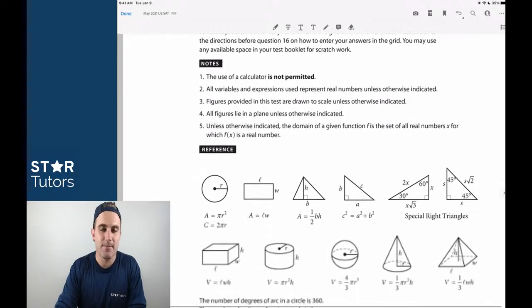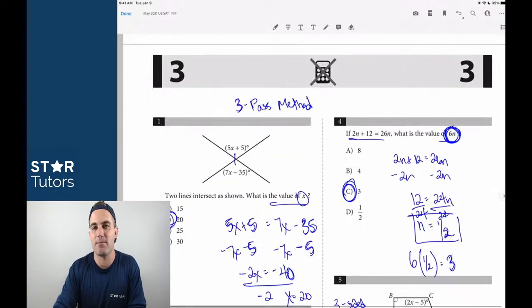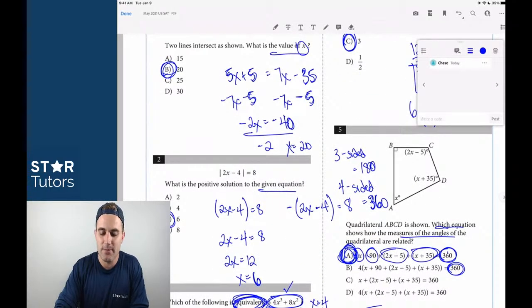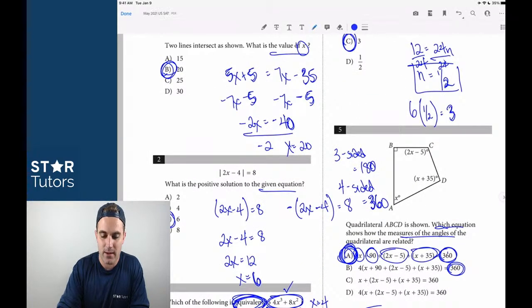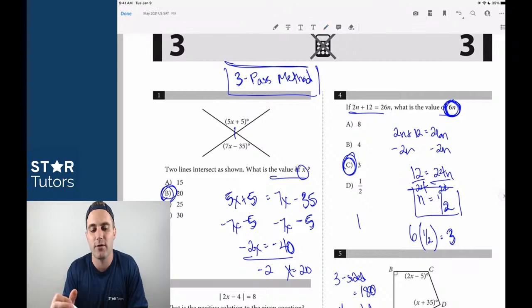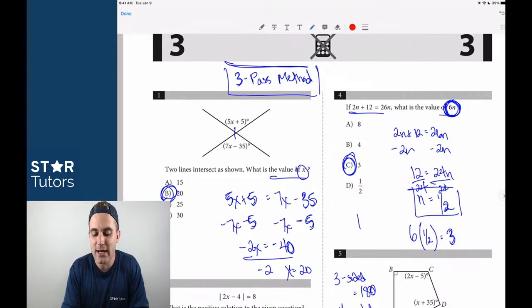That's the best thing that I can possibly reiterate as we go through this, and that's really what this 3-pass method is all about. This whole 3-pass idea is about questions like skipping 19 and knowing what you're good at and knowing what you're bad at, so that you can move on from those types of questions. This strategy is objective.